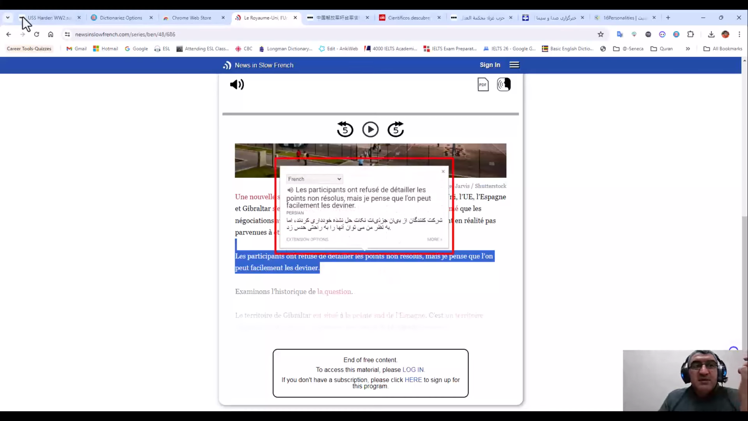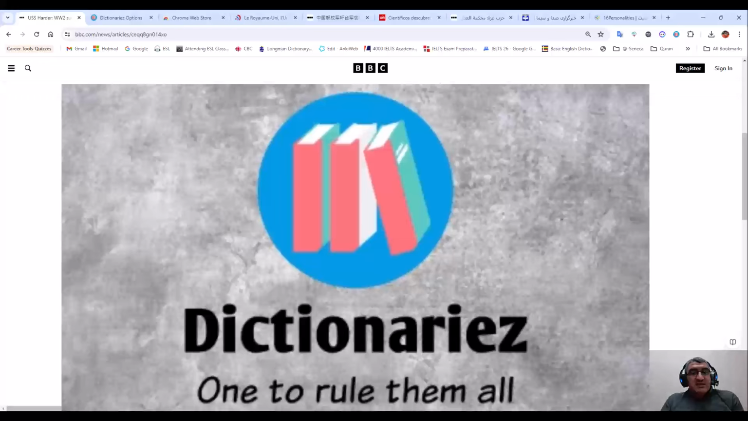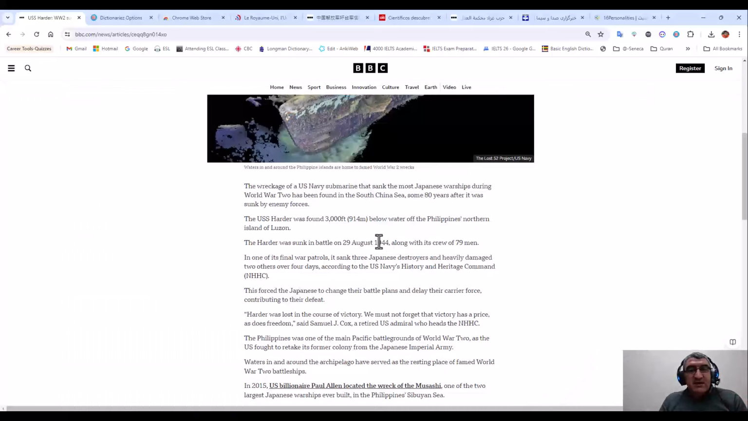Anyway, it is better to get more familiar with this dictionary and how to install it. As I mentioned here, any new words that you are reading, for example, this one, double click.